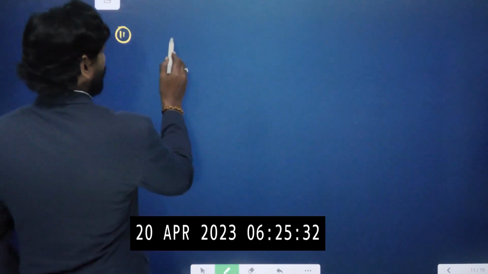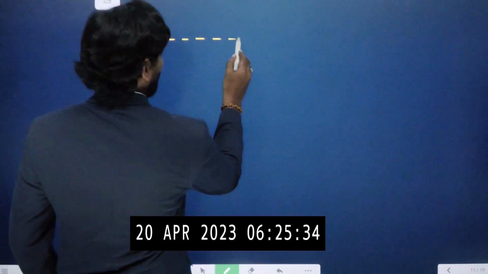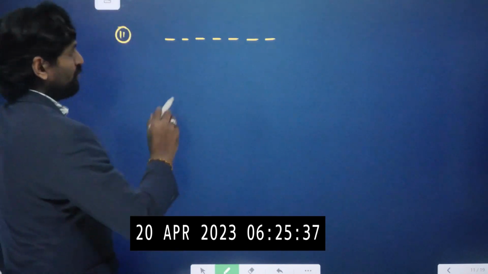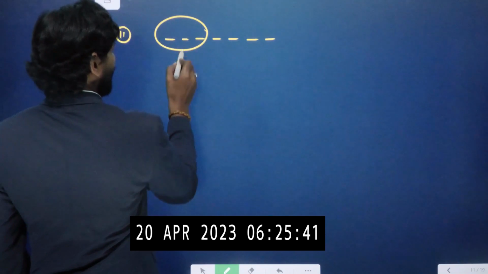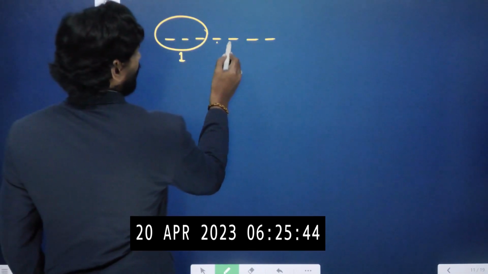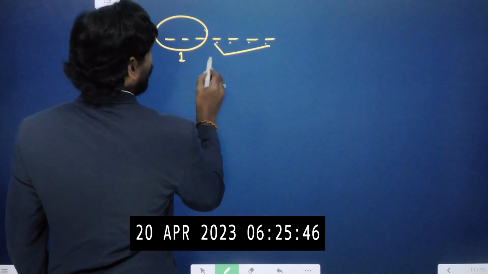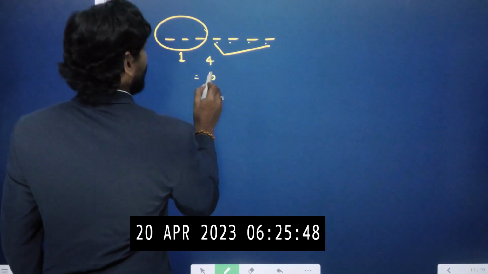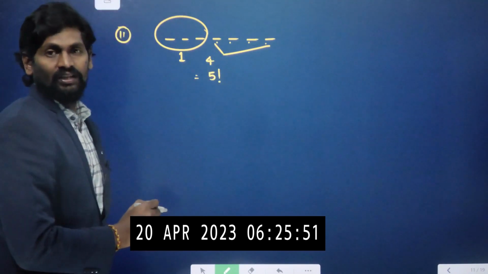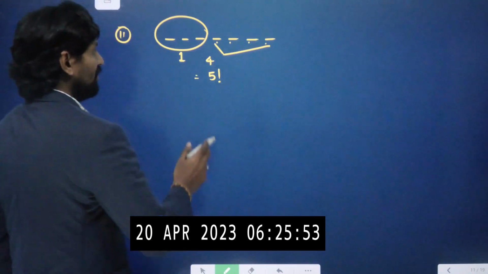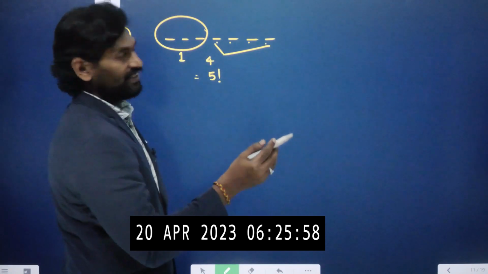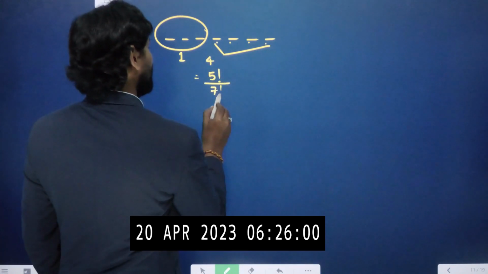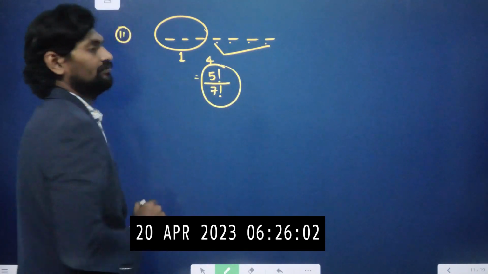So let us take 7 members: 1, 2, 3, 4, 5, 6, 7. So 3 persons sit together. Together means these 3 can be taken as 1 unit, and the remaining 1, 2, 3, 4, so 4 units, nothing but 5 units. So they can be arranged in 5 factorial ways. And in total, how are 7 members arranged? 7 members can be arranged in 7 factorial. So 5 factorial by 7 factorial ways. That is our required answer.